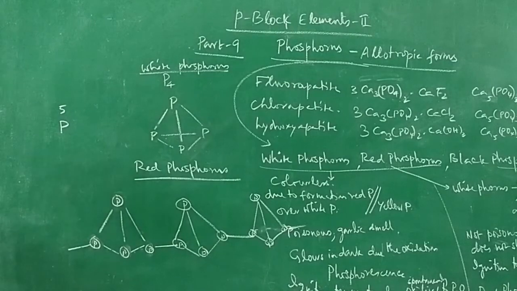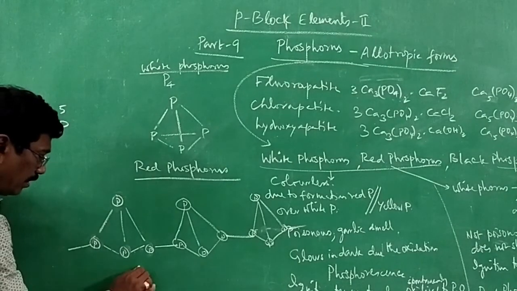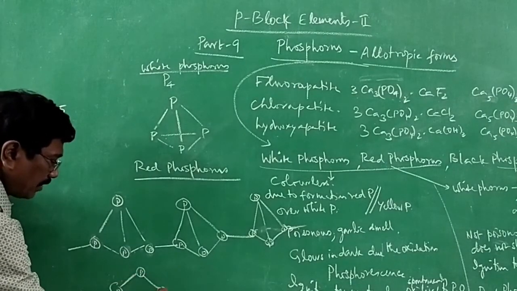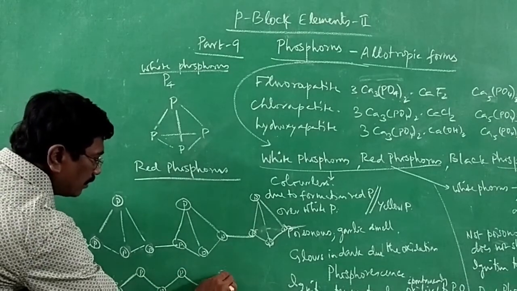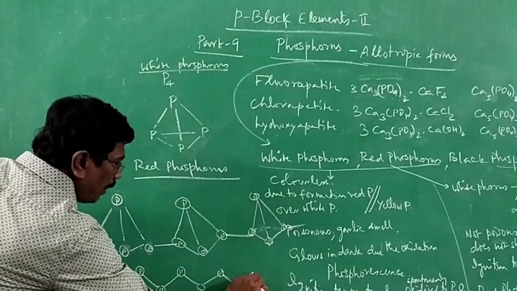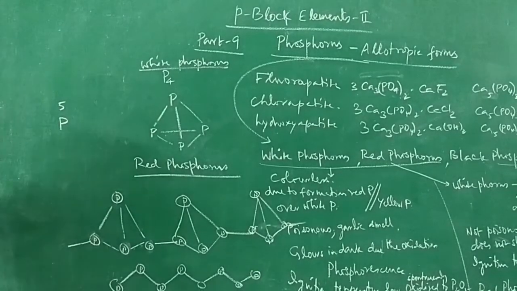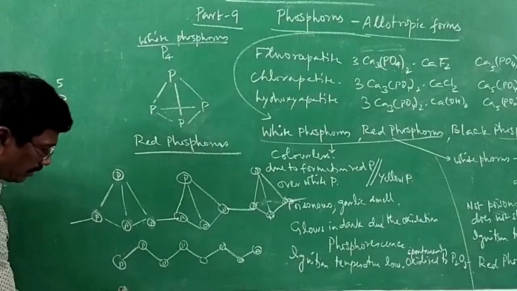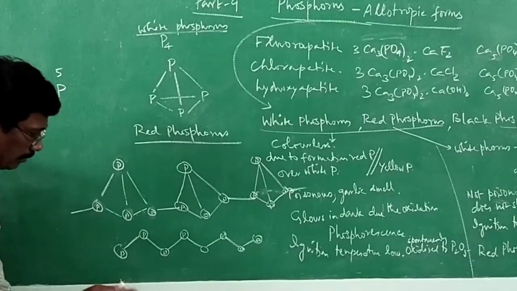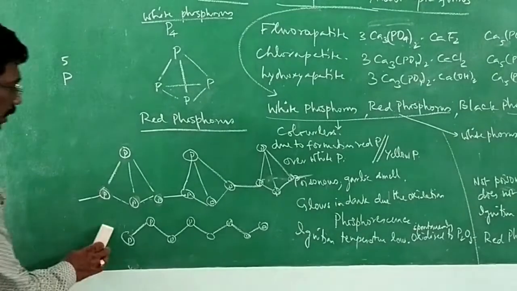Regarding black phosphorus, it is not mentioned, but it is more or less in the form of graphite, I can say. Phosphorus, phosphorus, phosphorus, phosphorus, phosphorus, phosphorus. But remember, each should make a bond with 3 other atoms. Next to that, here one phosphorus is bonded with another, let me draw it on another side.